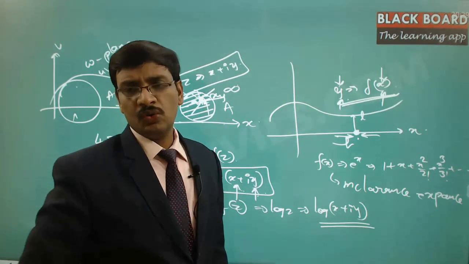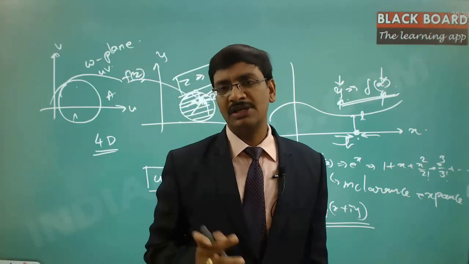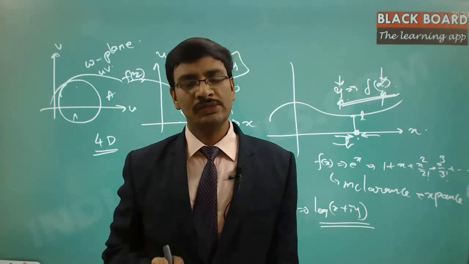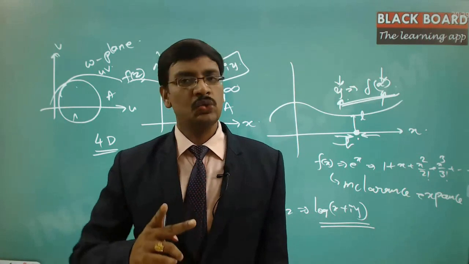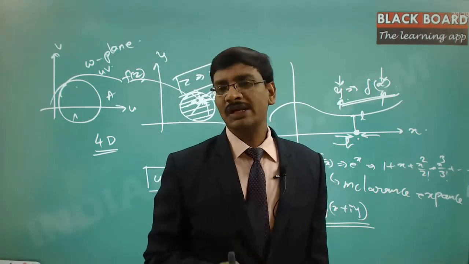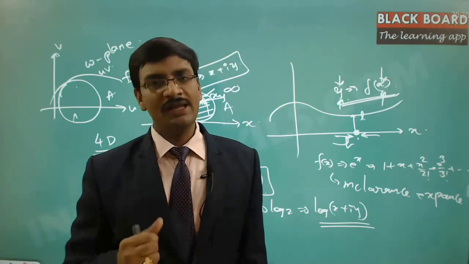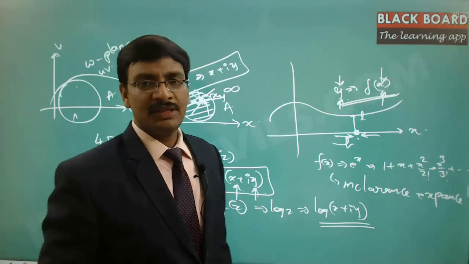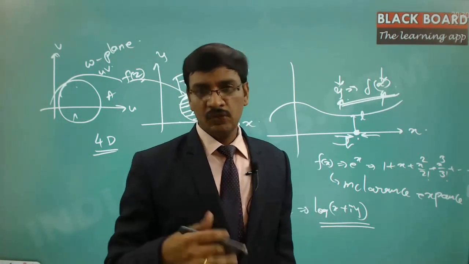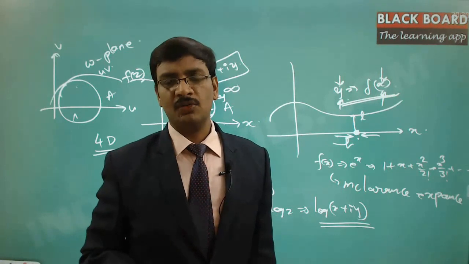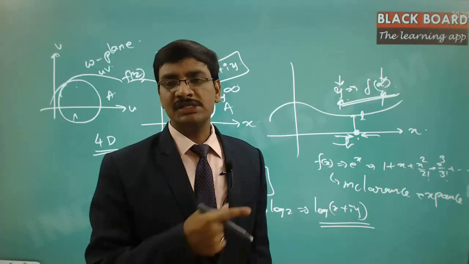Now this Maclaurin's expansion was derived from the Taylor's expansion. Why do we do all these expansions? There are two great tools in mathematics: one is the Taylor's expansion, another is the Fourier series. These are two important tools which give a lot of flexibility in analyzing mathematical functions. The Taylor's expansion states: you give me any function of your own interest, whatever the complexity of the function, I will give an equivalent function which is a polynomial.